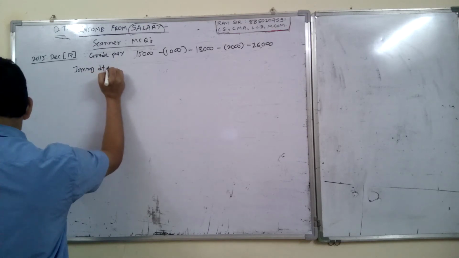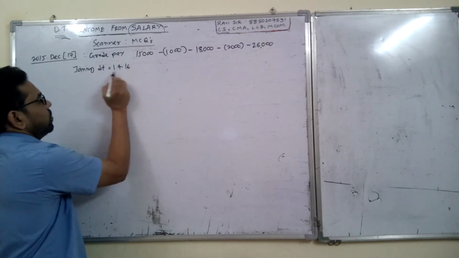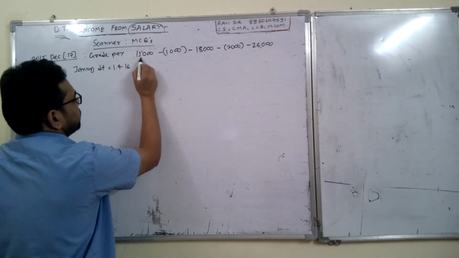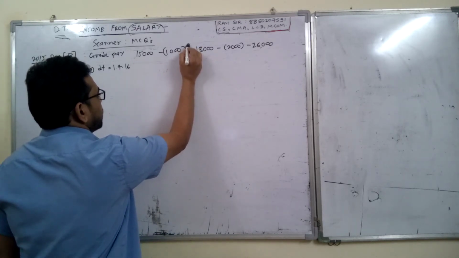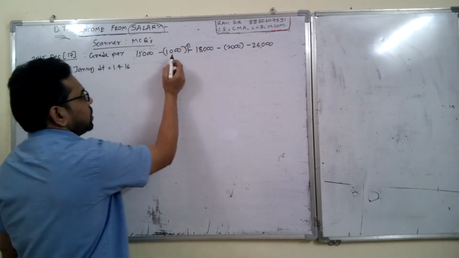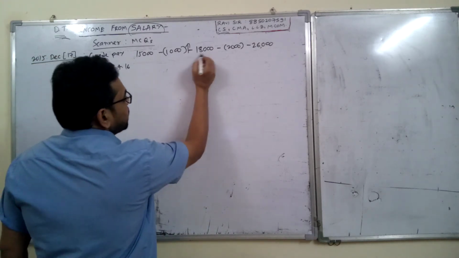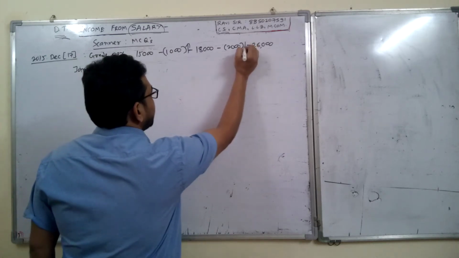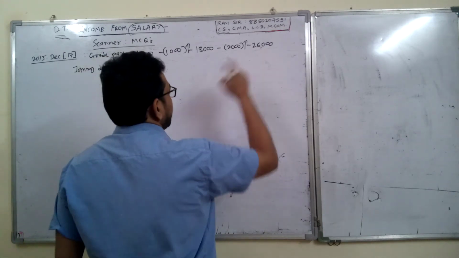Joining date is 1st April 16. When he joined on 1st April 16, his salary was 15,000, and every year he will get the increment. Whatever is written in bracket is the increment. So every year he will get an increment of 1,000 till his salary becomes 18,000. Once the salary becomes 18,000, he will get an increment of 2,000 every year till his salary becomes 26,000.